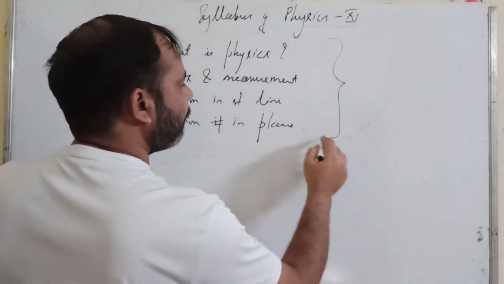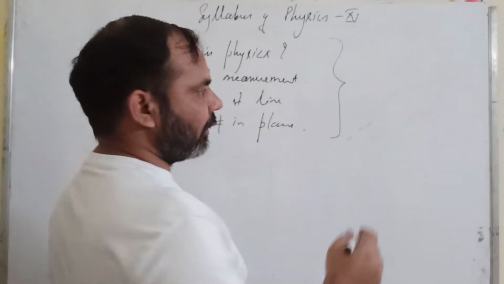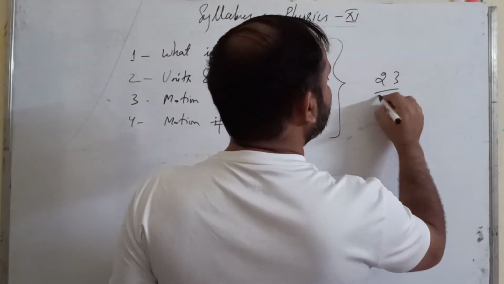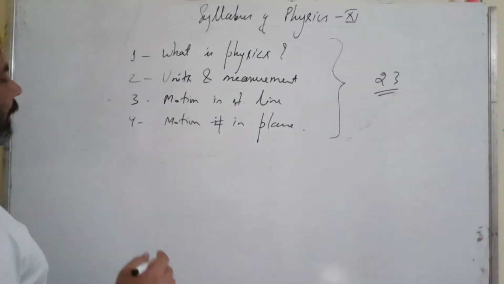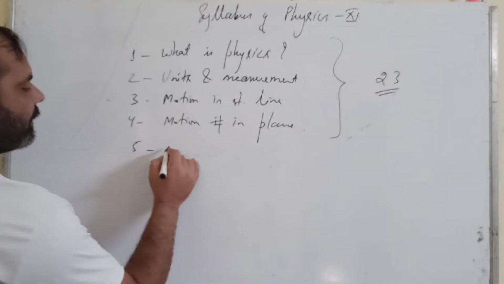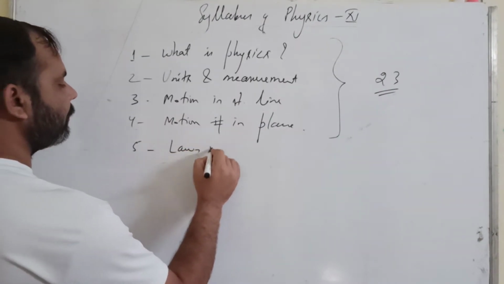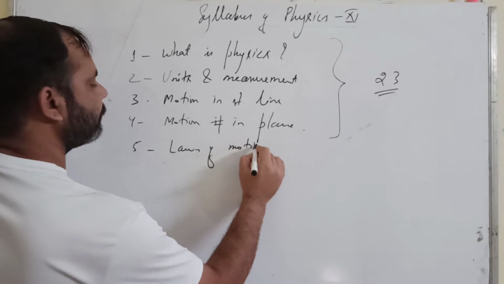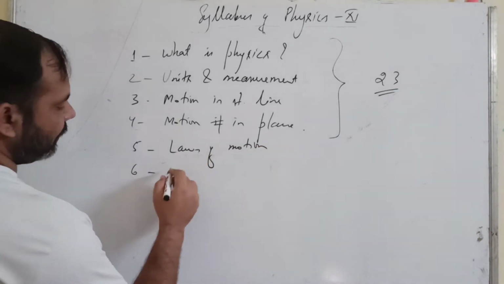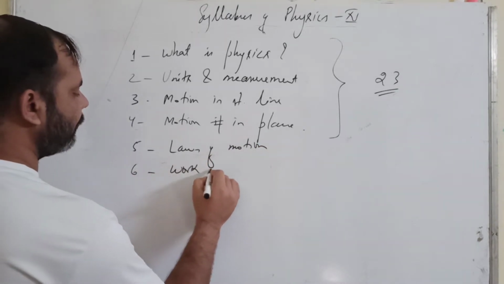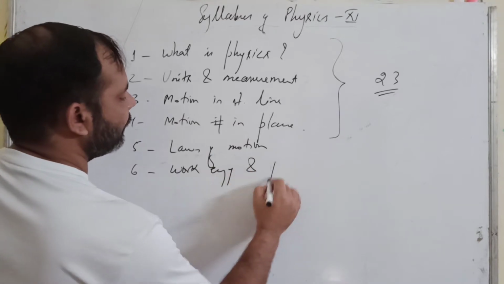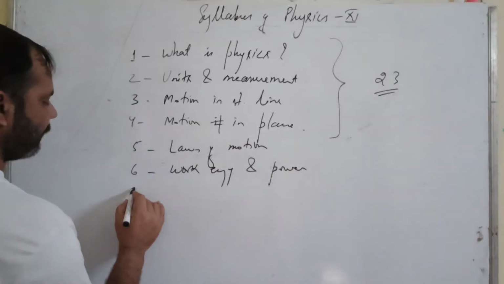All these four chapters together are of 23 marks. Then your fifth chapter is laws of motion. Sixth is work, energy and power.